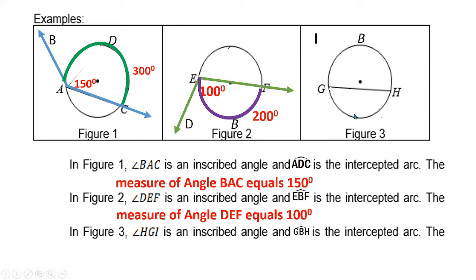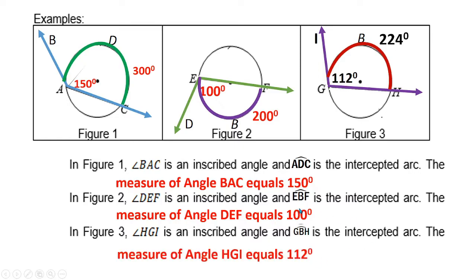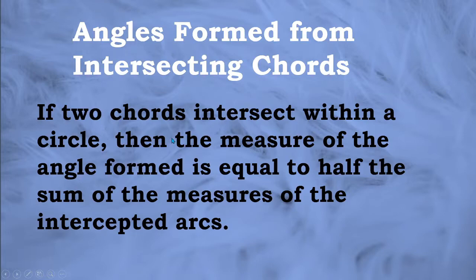And the last one, so we have angle HGI. And this is the intercepted arc. Now, suppose the angle is given as 112 degrees. So what is the measure of the intercepted arc? Yes, it's 224 degrees. So we multiply 112 by 2. So vice versa. Okay, so that's how to get the measure of an angle given the tangent ray and the secant ray.